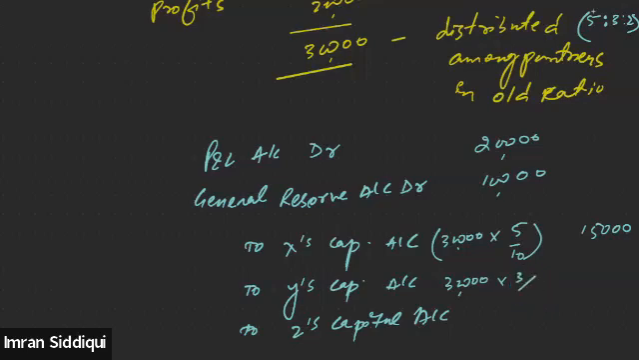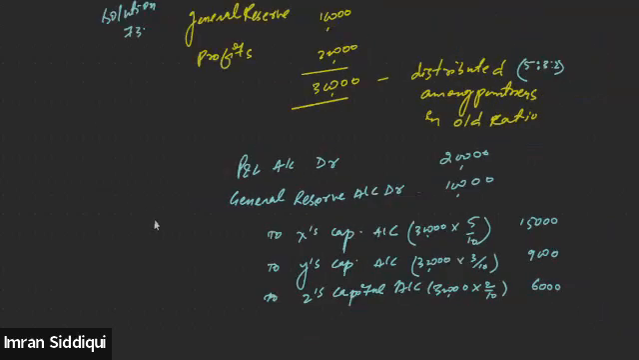Similarly, 30,000 into 3/10 means 9,000, and the remaining will be taken by Z. 30,000 into 2/10, so this will be 6,000. Tell me, everyone, is this clear? Yes, sir. Please note it down quickly. This is scenario 1, when partners have decided to distribute the profit among themselves.